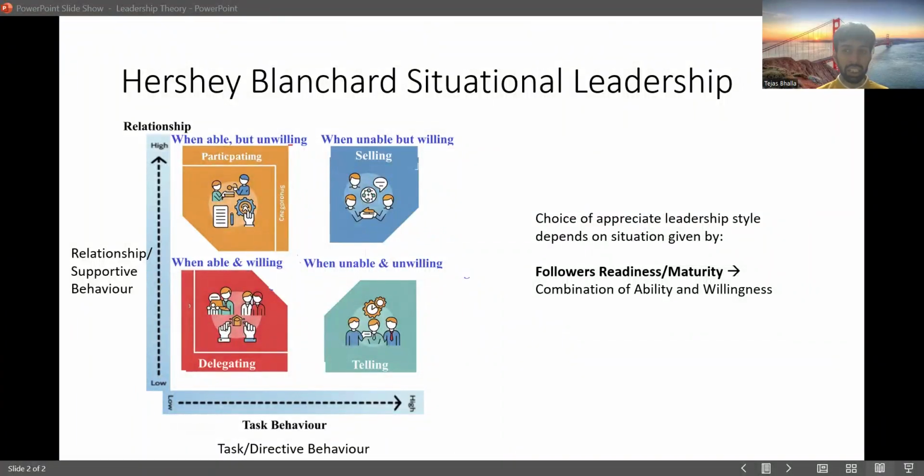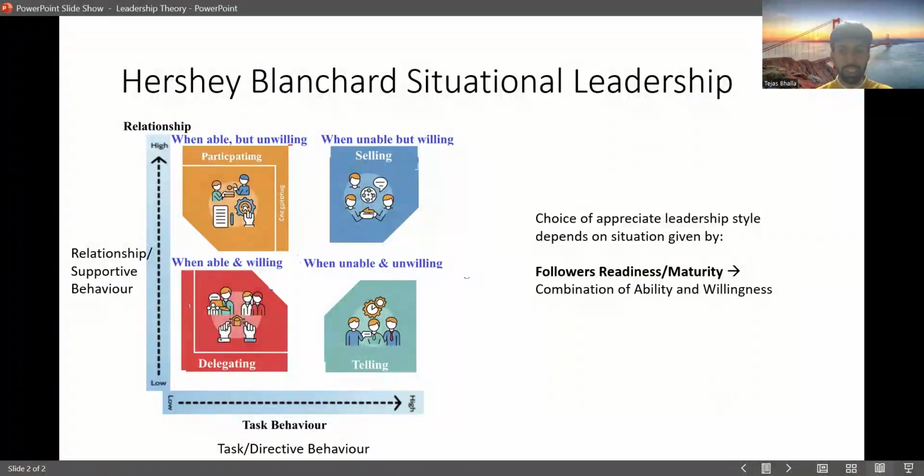And any leader can show any of these four styles. Now, how do you choose which leadership style to show? According to them, this depends on the situation, which is based on the follower's readiness, also sometimes called maturity. A follower is called mature or ready if they have both the ability to do something and the willingness to do it. So if a person doesn't have the ability or willingness, that will vary which leadership style should be shown. It depends on the combination of these two factors.